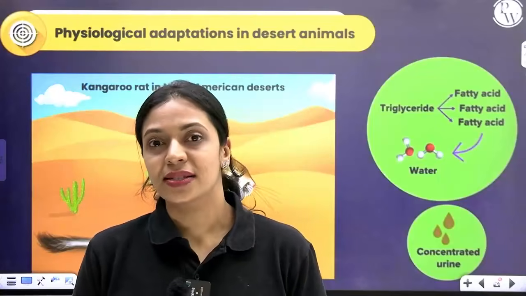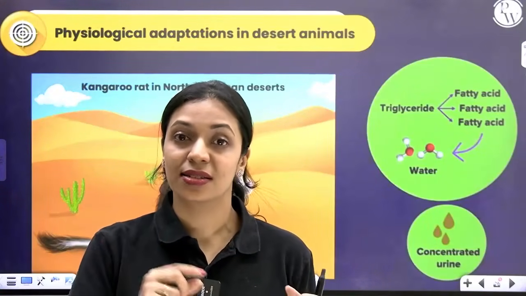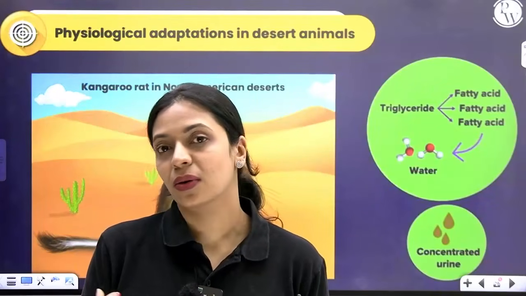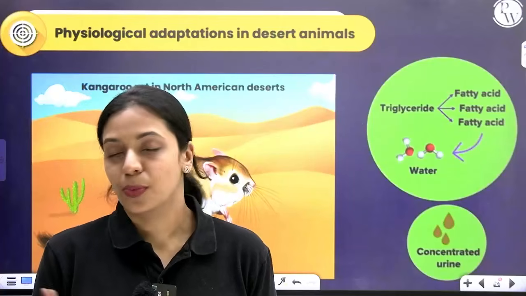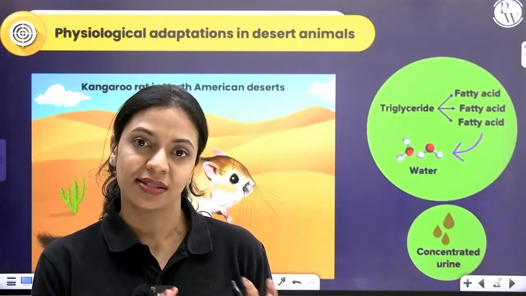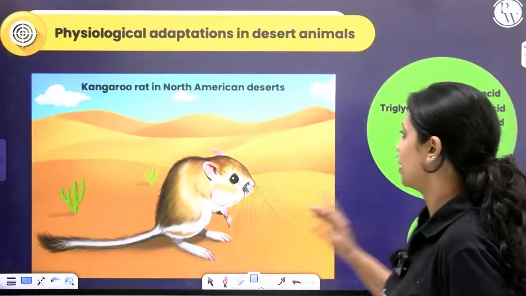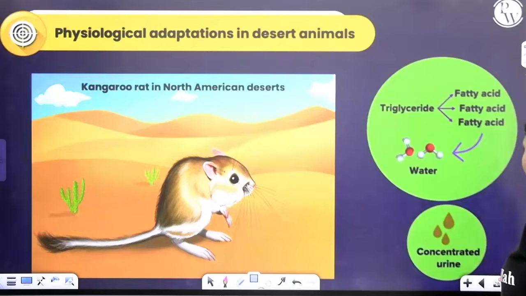These kangaroo rats take it to the next level. They concentrate it so much that you can literally see crystals in their urine. That way they conserve as much water as possible, so that they can survive even in such water scarce conditions. Now that's about how it is physiologically adapted to live in deserts.